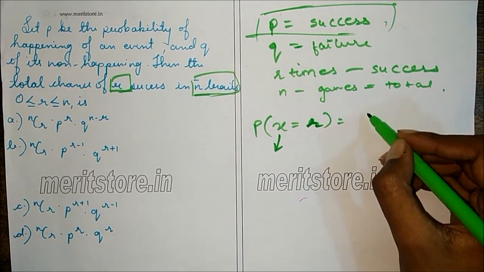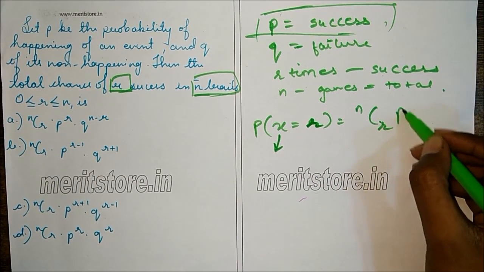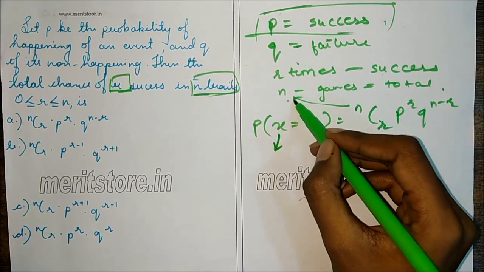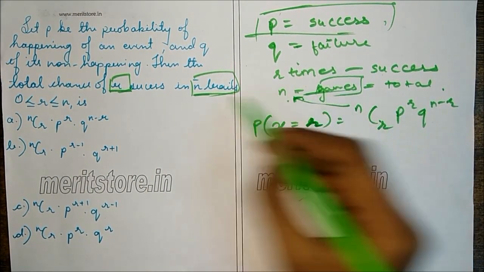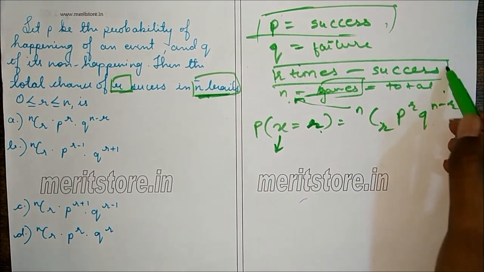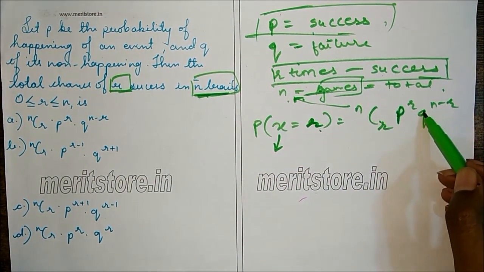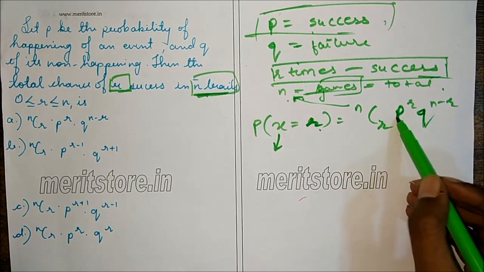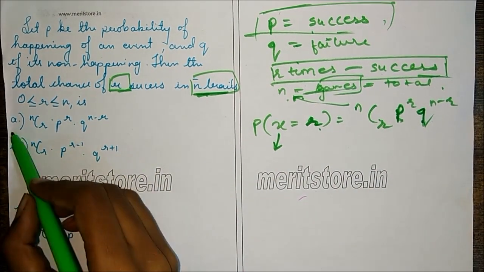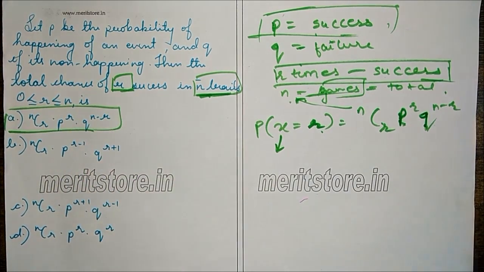So it is NCR P raised to R Q raised to N minus R, where N is number of trials, that is number of games whatever it is played. Here it is number of trials. R is number of success that we want, and P is probability of succeeding, and Q is probability of failing, that is probability of the event not happening. So the answer is A, NCR P raised to R Q raised to N minus R.